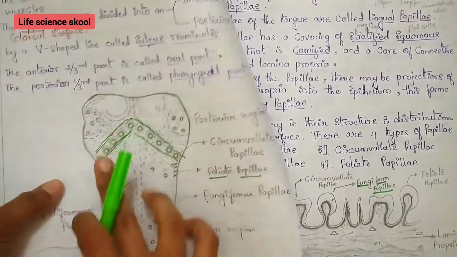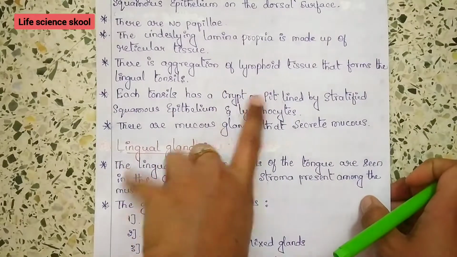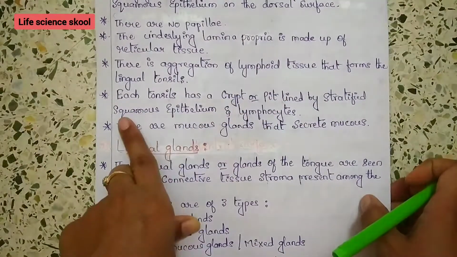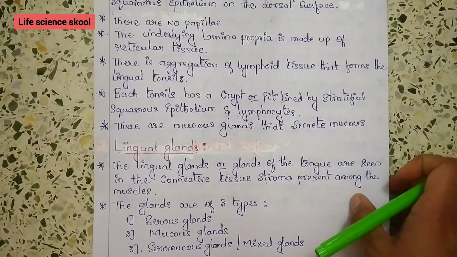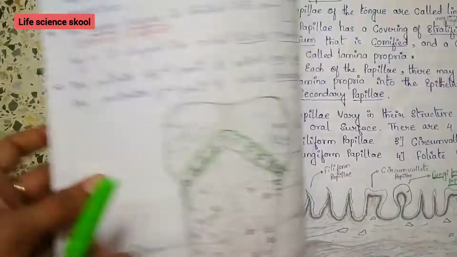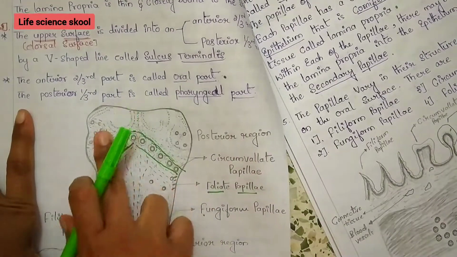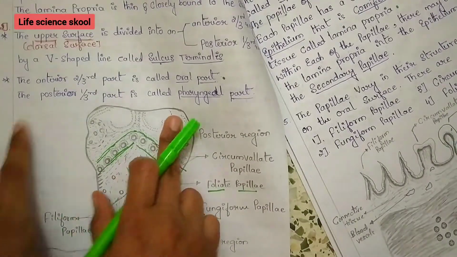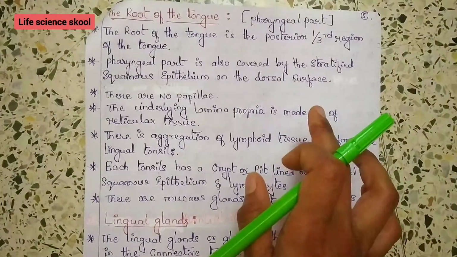Now each tonsil has a crypt, or you can say pit, that is lined by stratified squamous epithelium and lymphocytes. And there are mucus glands that secrete the mucus, and here in this place you can see the mucus glands. Okay, that's about the root of the tongue.